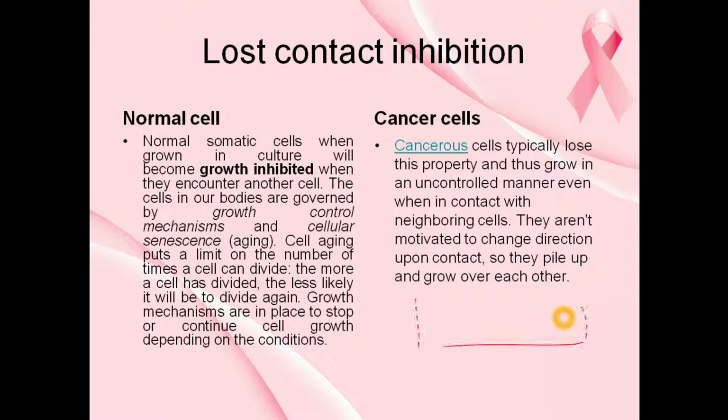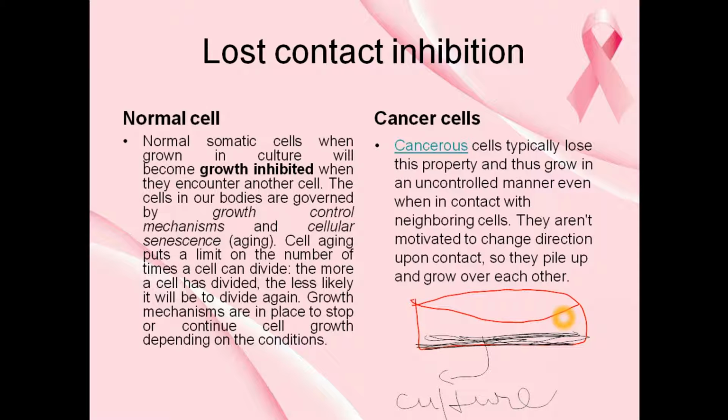Just to make fun. See, this is a petri dish. Sorry, my diagram is very crude. It has certain media which is necessary for the growth of cells. And here are the cancerous cells. They are growing in heaps, right? Lumps of cells. One cell is growing upon the other cell because they have lost this contact inhibition. They do not mind. They'll grow irrespective of the neighboring cells.